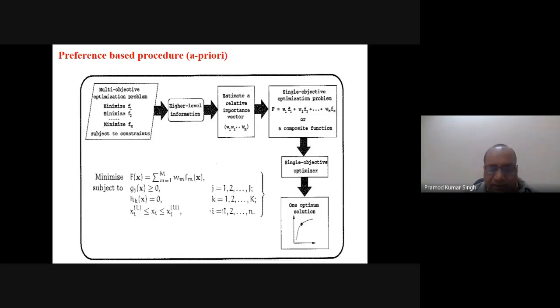Obviously all the constraints and variable bounds will be there. Now I have to solve the single objective optimization problem. It is converted into a composite function. Then I will use any single objective optimization algorithm and get one solution, and I am interested in this particular solution. So the job is over. So we can go for either the a priori approach or the posteriori approach.